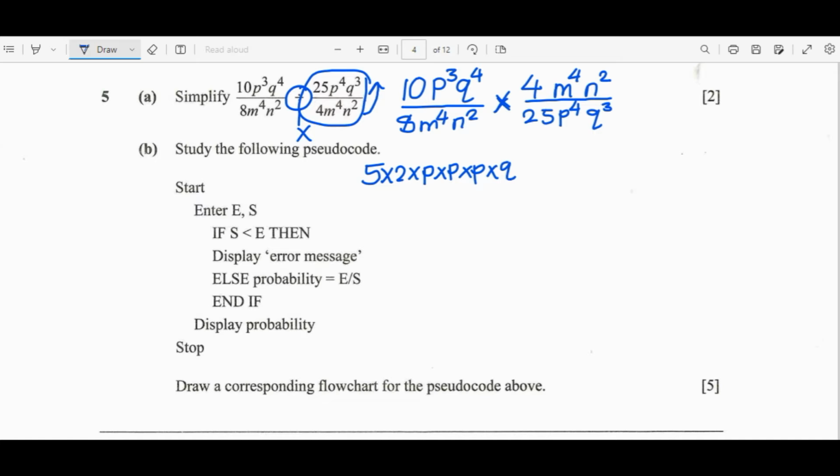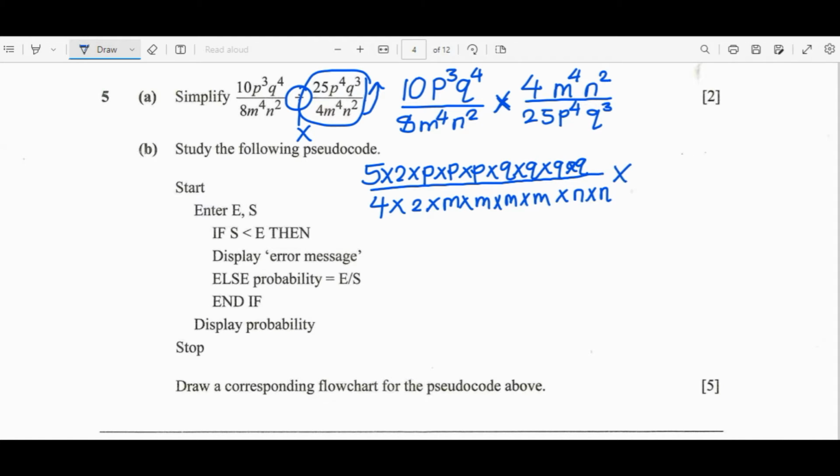Then times q times q times q times q over 8, which is the same as 4 times 2, then times m times m times m times m times n times n. So we are done with the first fraction.